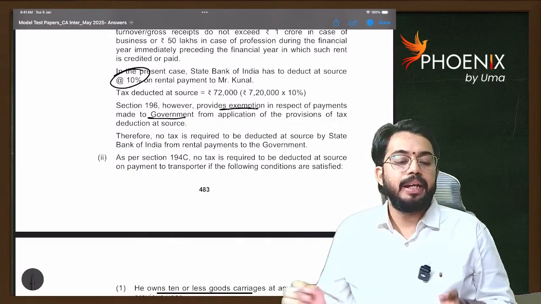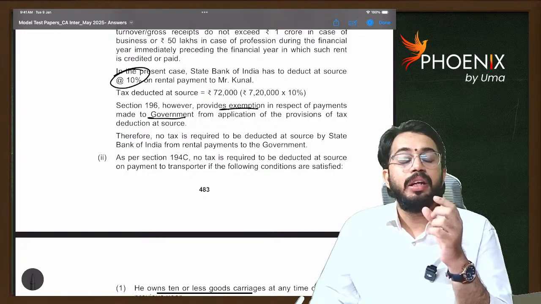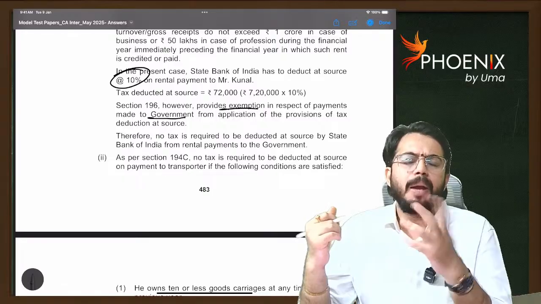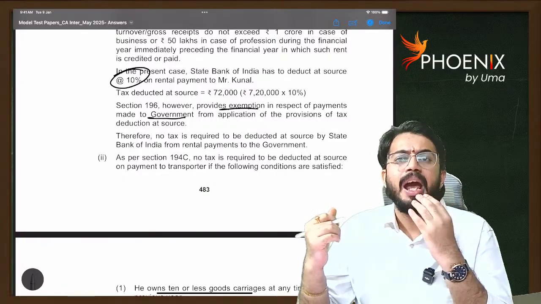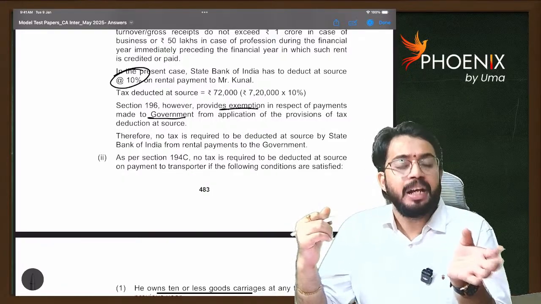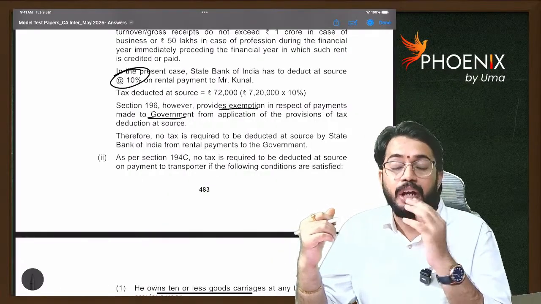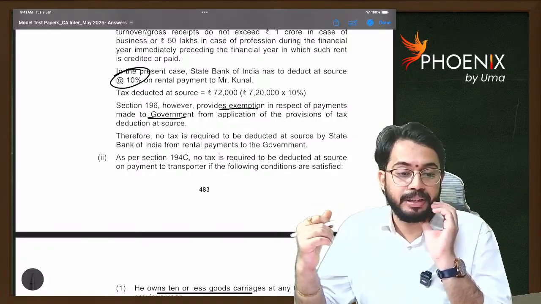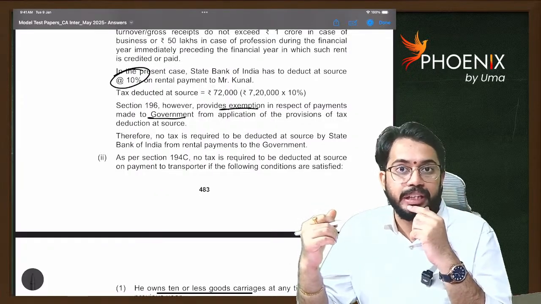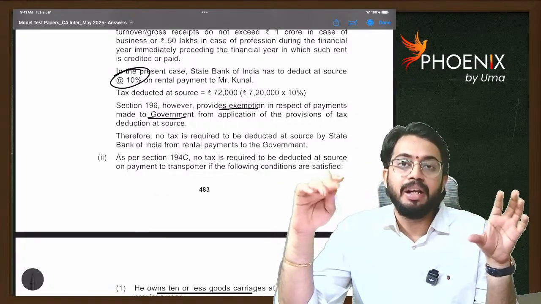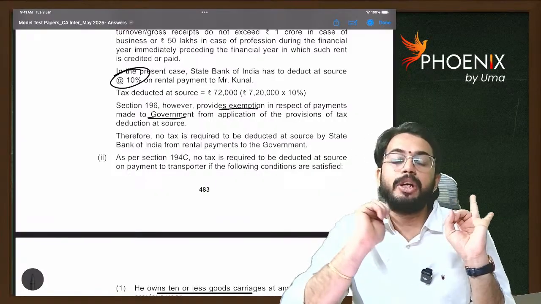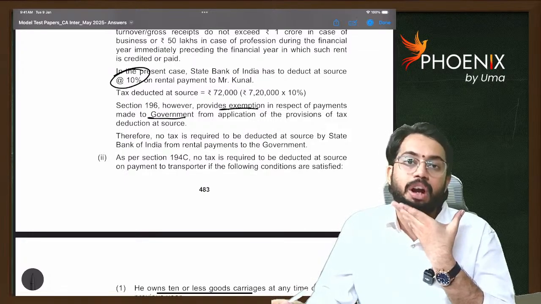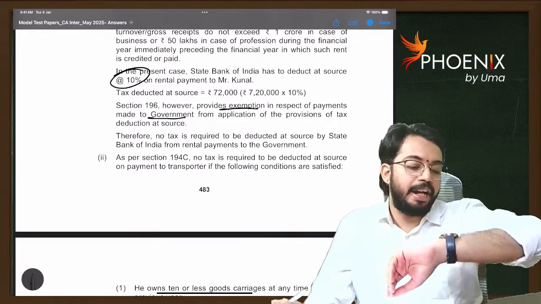Yes ma, Sinduri, less than 10 vehicles. Even though less than 10 vehicles, the transporter should give PAN number. But the transporter did not give PAN number. As the transporter did not give PAN number, TDS will be deducted at the higher rate of 20%. Go and check section 194C. There I have mentioned less than 10 vehicles and PAN number should be given. But in the given question, PAN number was not given. As PAN number was not given, TDS will be deducted at the higher rate of 20%.